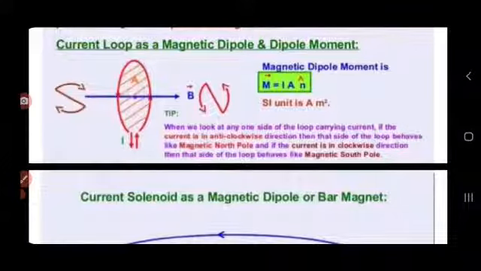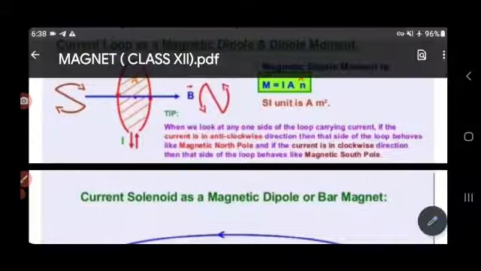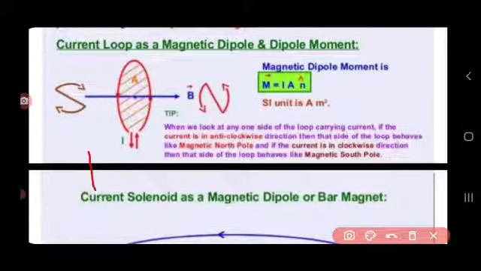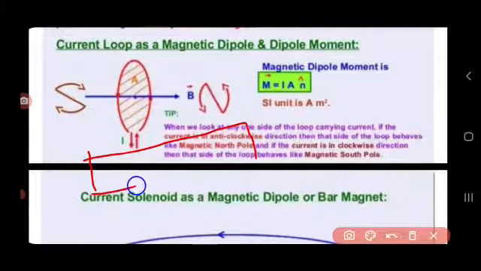It is a diagram of a bar magnet. It has individual north and south poles. And this north and south pole are placed at a distance of 2l, and this 2l is considered as the magnetic length. Magnetic length is somewhat less than the actual length or geometrical length. So, a magnetic dipole is an arrangement of two equal and opposite poles separated by a distance.